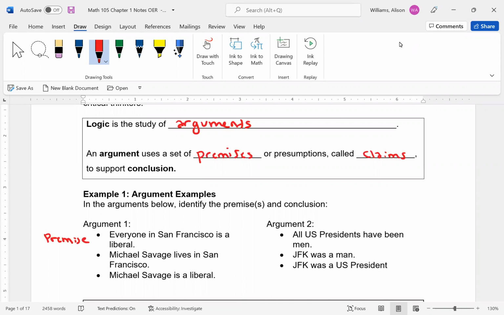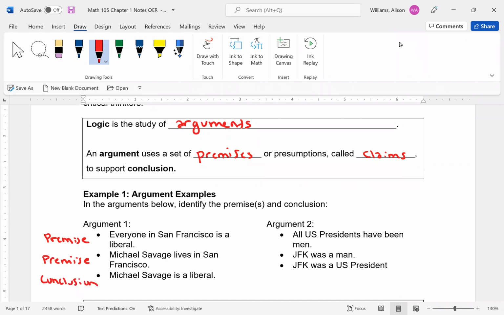Now, the second piece here, Michael Savage lives in San Francisco, really isn't a conclusion. It's more like a piece of information. So that would qualify as a premise as well. Which leaves that when you say Michael Savage must be a liberal simply because he lives in San Francisco, that would be a conclusion.